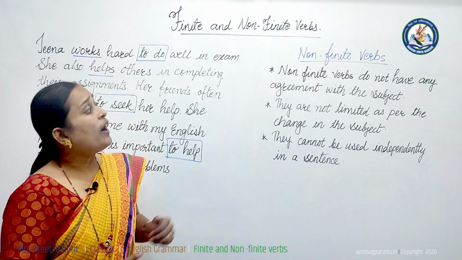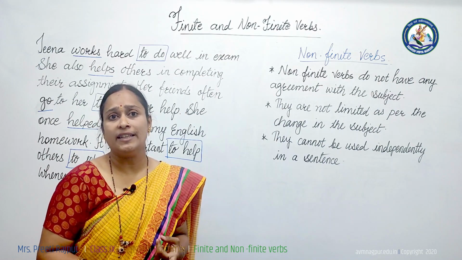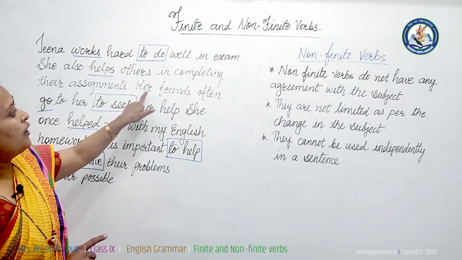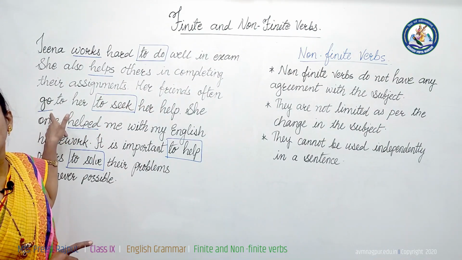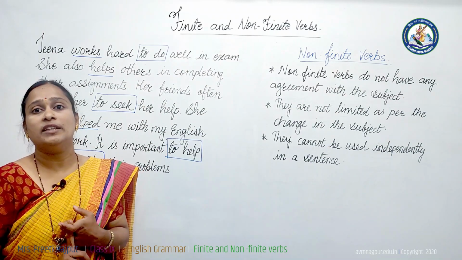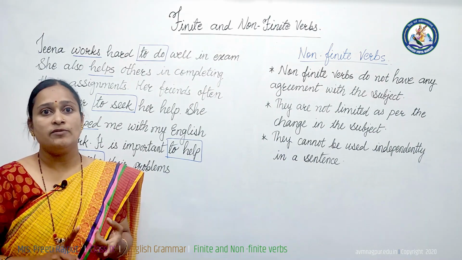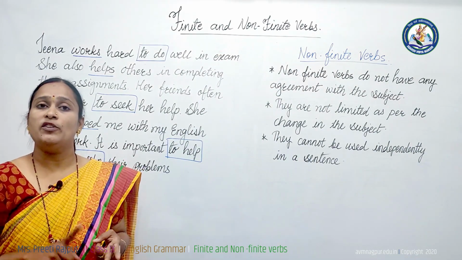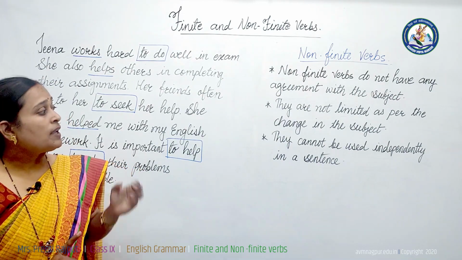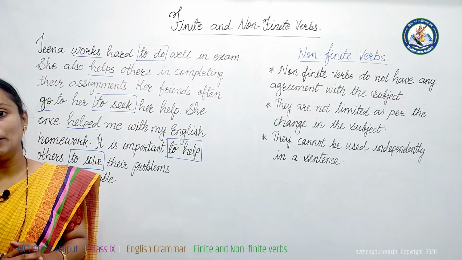See, finite verbs agree with the subject. Here we have seen "Tina works," "Her friends go," because these verbs agree with their subject, but non-finite verbs never agree with the subject. They are not limited by changes in the subject. If we change the tense, they don't change. If we change the number, they don't change. If we change the person, they don't change. They cannot be used independently in the sentence. They are secondary verbs.